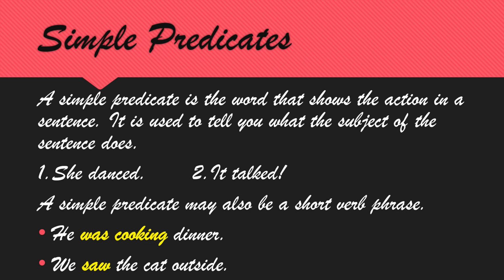It is used to tell you what the subject of the sentence does. See, she danced, it talked. Subject is singular. There is no continuation, even though it is giving complete sense to you. She danced. You are getting the meaning of the sentence.